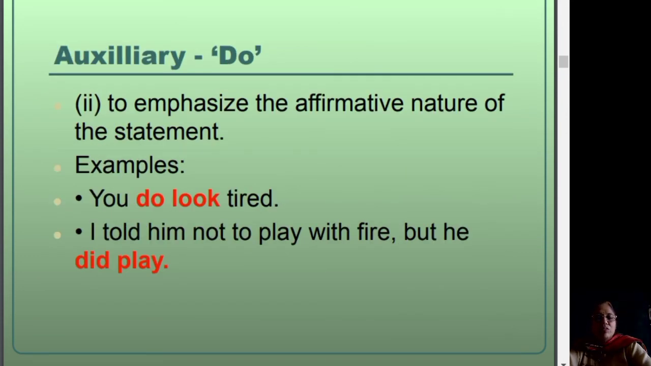The auxiliary verb do is used to emphasize the affirmative nature of the statement also. For example, you do look tired. So I am emphasizing the fact that the lady is looking tired. I told him not to play with fire, but he did play.